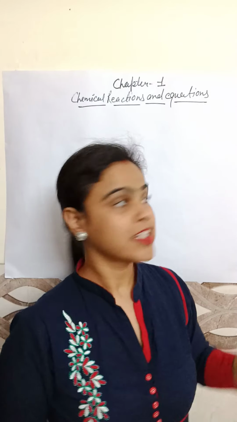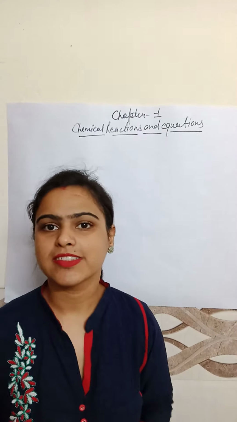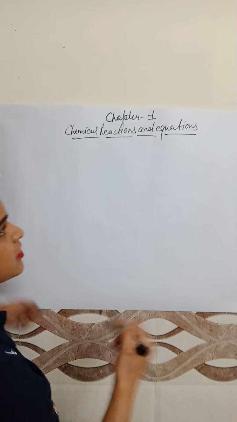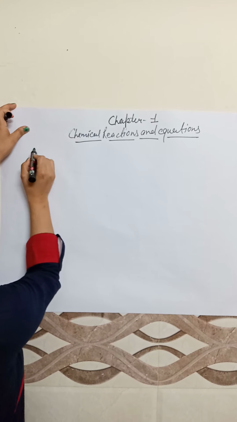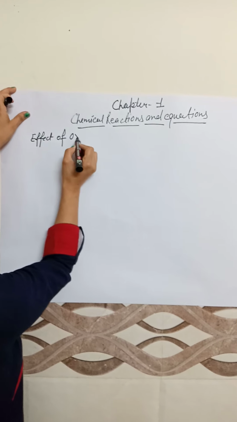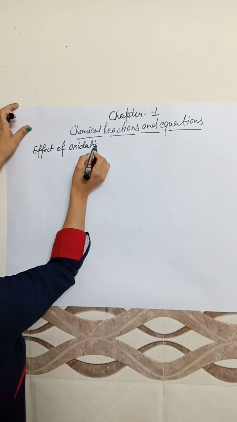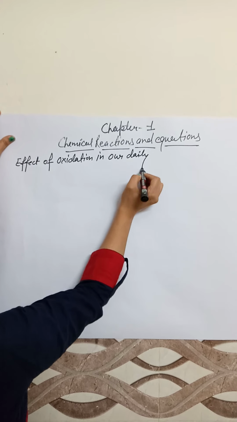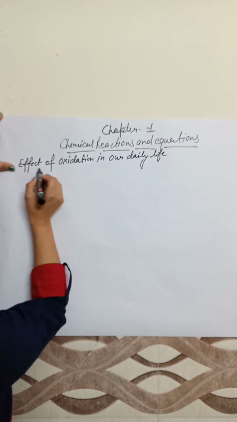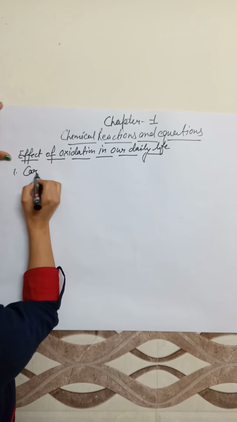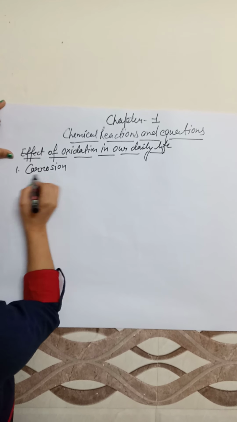Good morning, students. In the last lecture, we discussed the reactions, that is, oxidation and reduction. Today, we will discuss the effect of oxidation on various substances, in which we study the effect of oxidation in our daily life. Now, what are the effects of oxidation in our daily life? First, we will discuss corrosion. Now, what do you mean by corrosion?